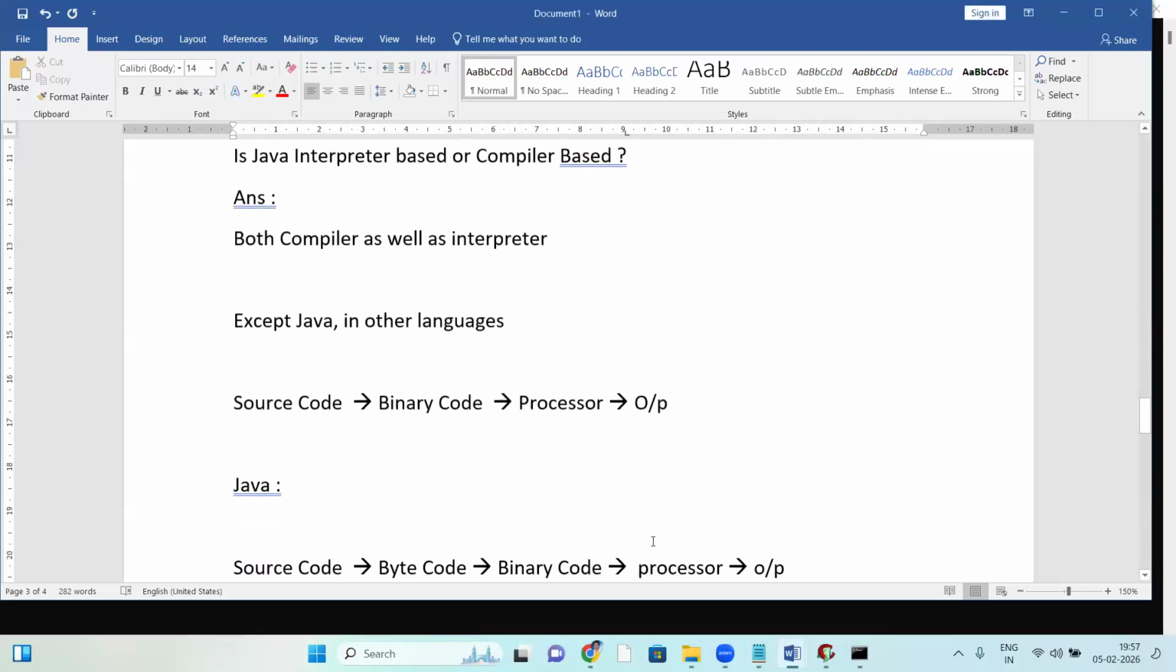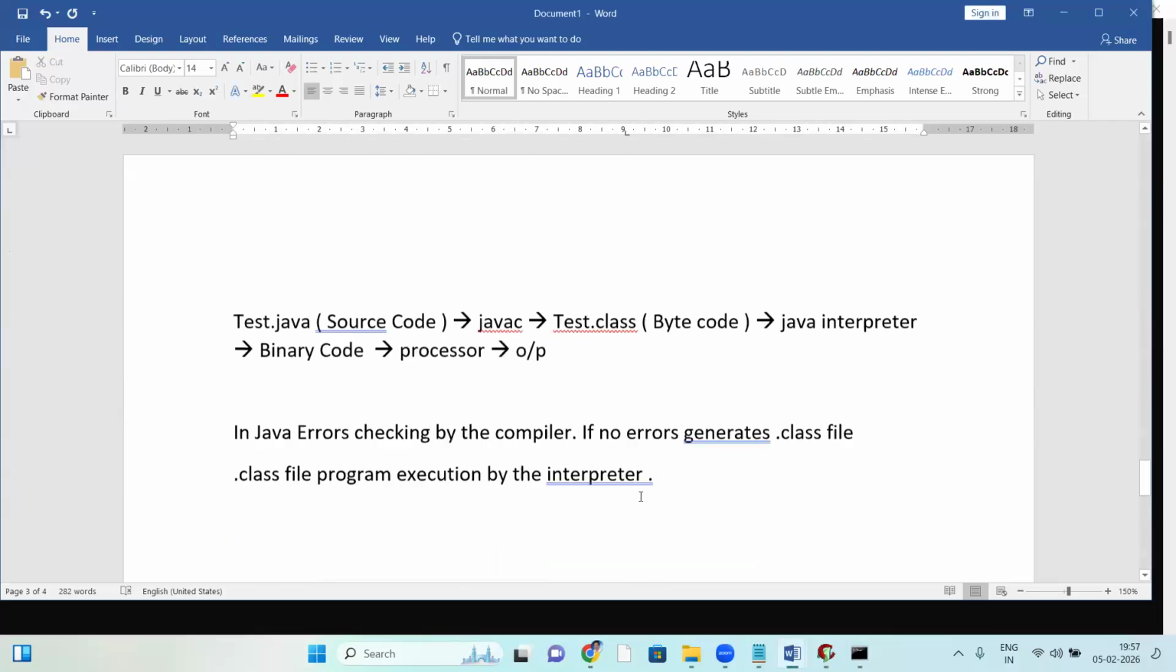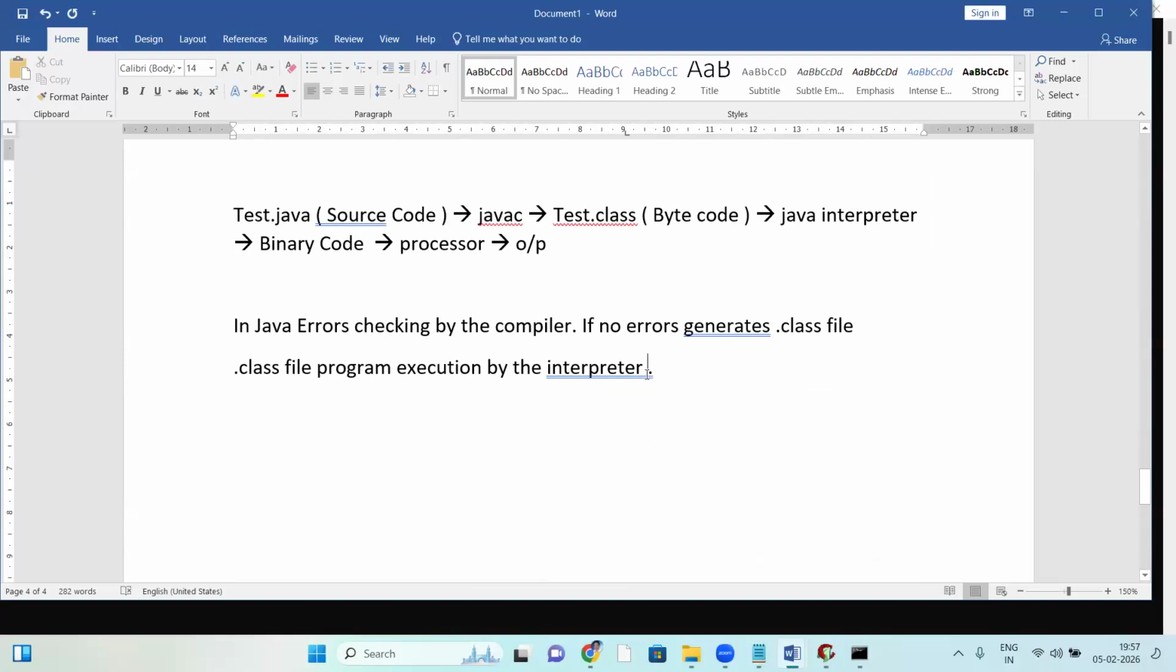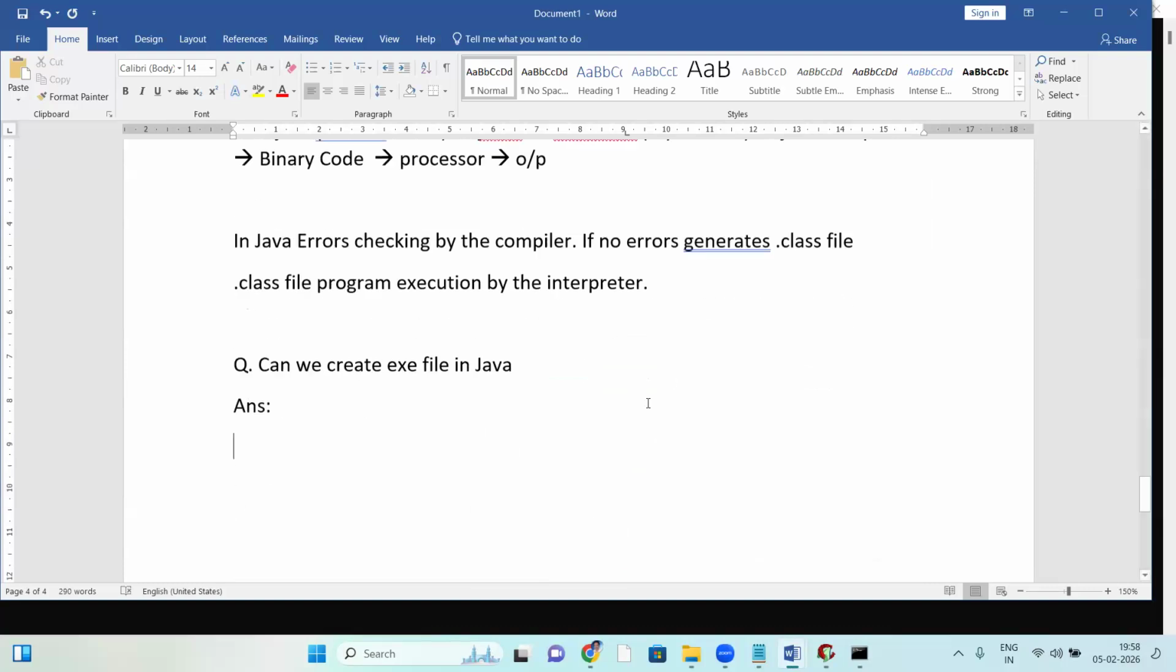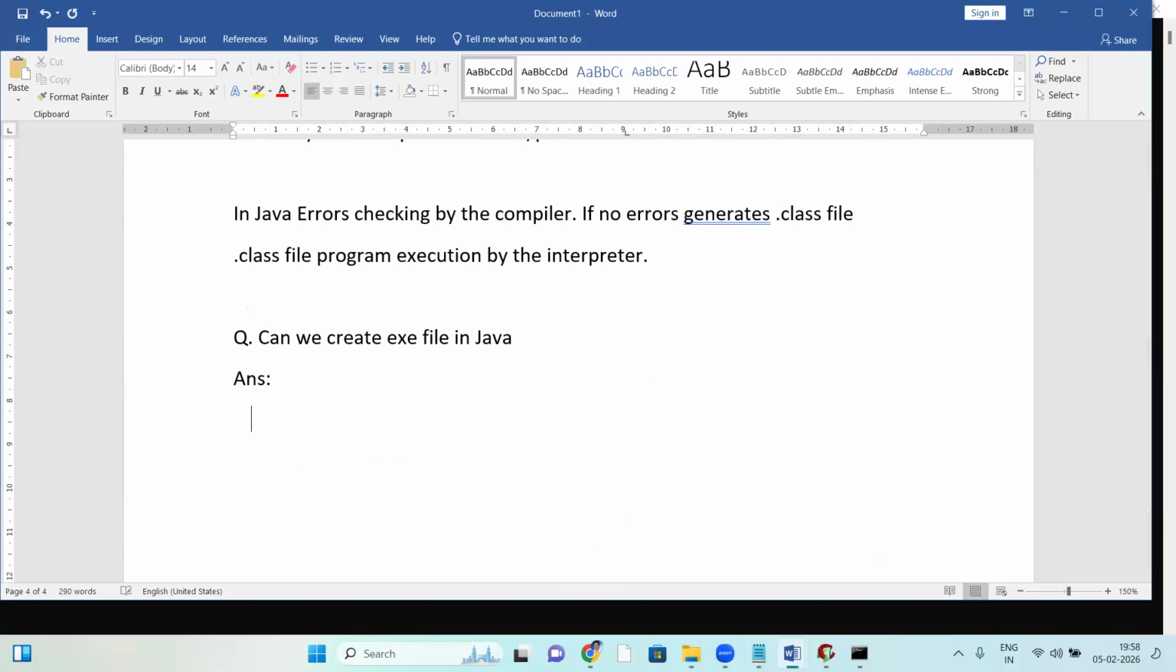So Java depends on both the compiler as well as the interpreter. That's it, right? Now the question is here: can we create an exe file in Java? Anyone, can you answer? We just discussed it already, right? Tell me, can we create an exe file in Java?